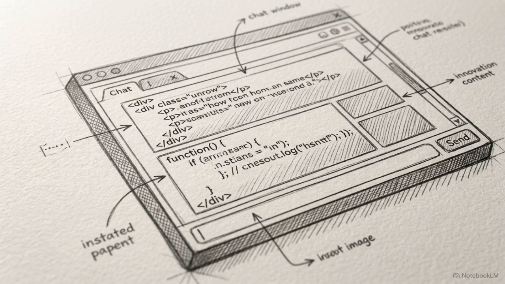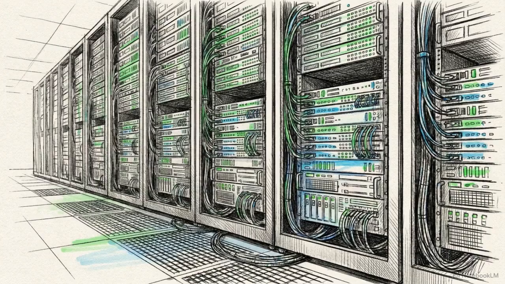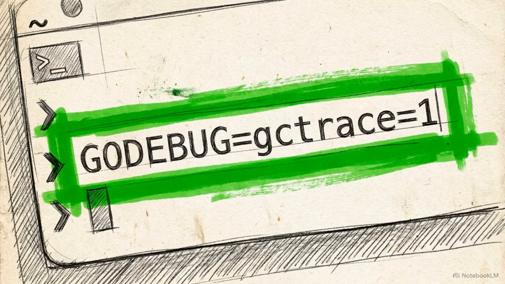An AI model analyzing the syntax cannot predict this failure, because resolving it requires empirical profiling of the running system. We need to observe the raw behavior of the Go runtime as it processes the load. The first diagnostic step is restarting the server with the GODEBUG gctrace flag enabled.